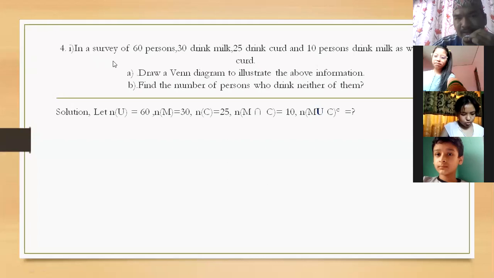The question tells that there are 60 people in one survey, and 30 drink milk, 25 drink curd, and 10 drink milk as well as curd. Here I have supposed the number of people who drink milk as M. You can suppose A or B also as your choice. It's not compulsory to suppose M only, but it starts from milk, that's why I have written M. So don't be confused about it.